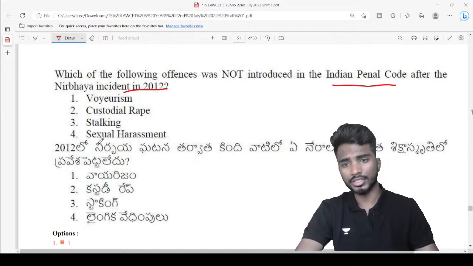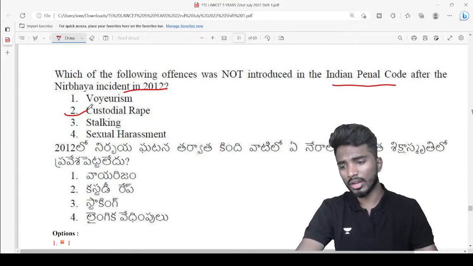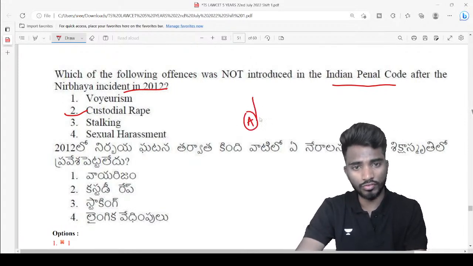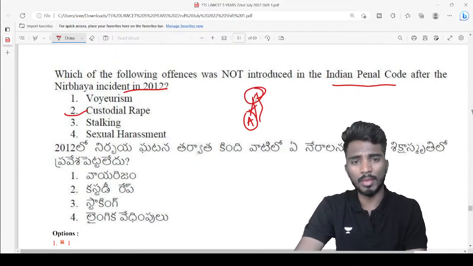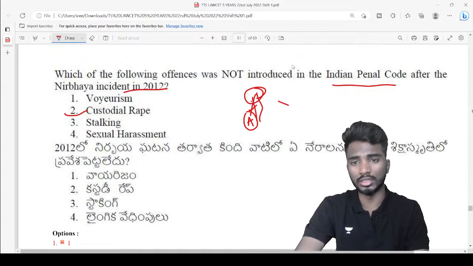Right, so the answer is custodial rape. Custodial rape is a case where you are under custody. Let us say, for example, you are A and you are in the custody of your father or the guardianship of somebody else. Here, if rape is happening, then this is not included in IPC. This was already there, right?